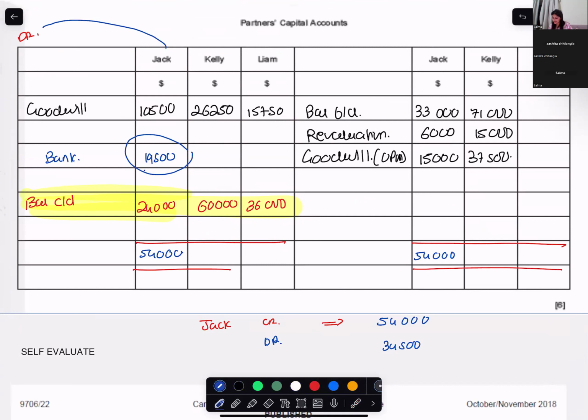Now let's talk about Kelly. What is Kelly's debit balance? Kelly's debit balance is 26,250 plus 60,000, so 86,250. What is Kelly's credit balance?